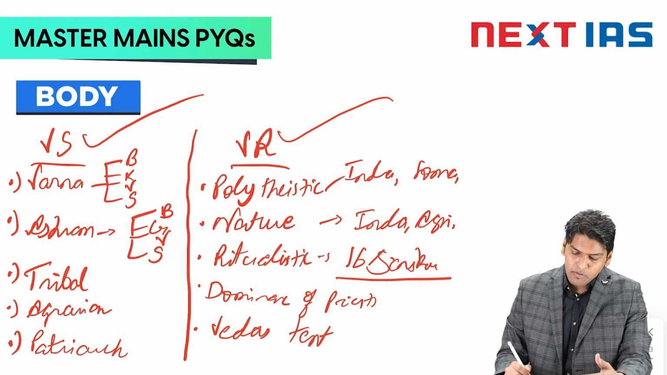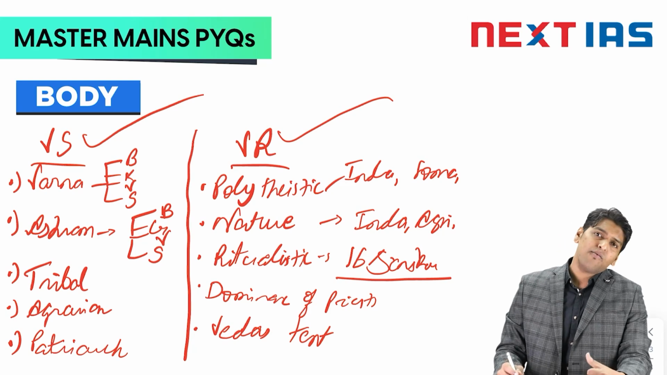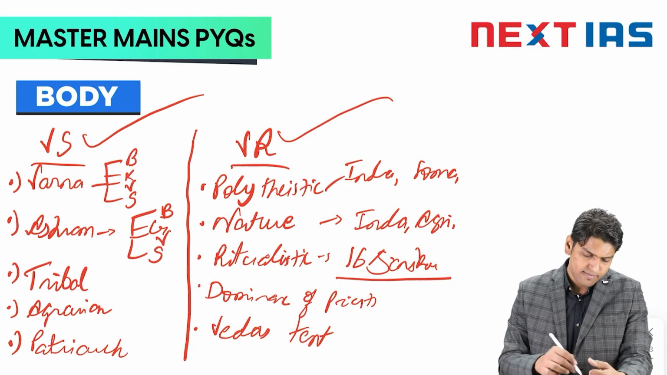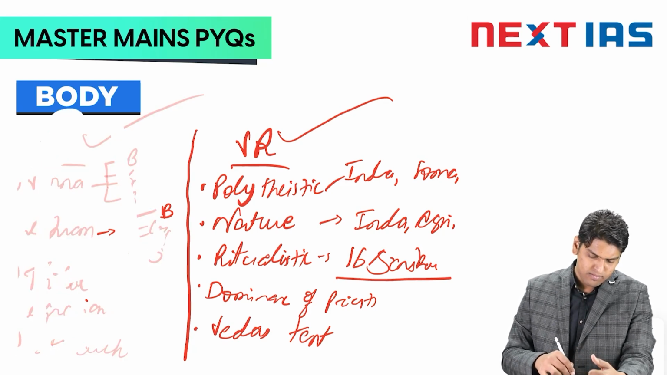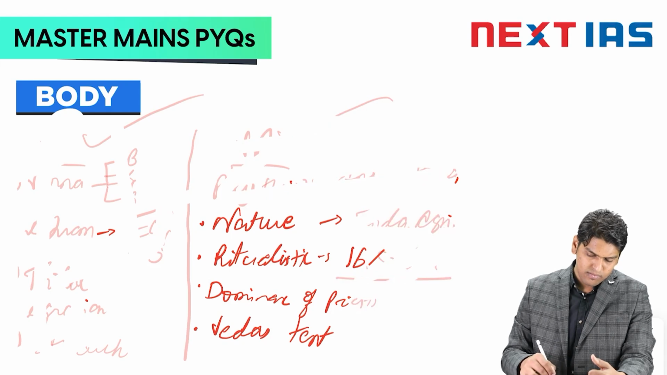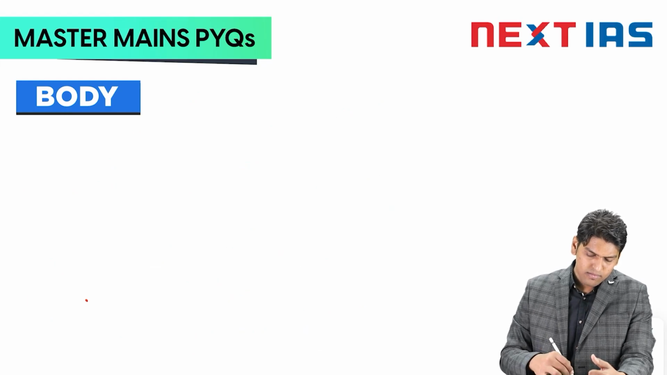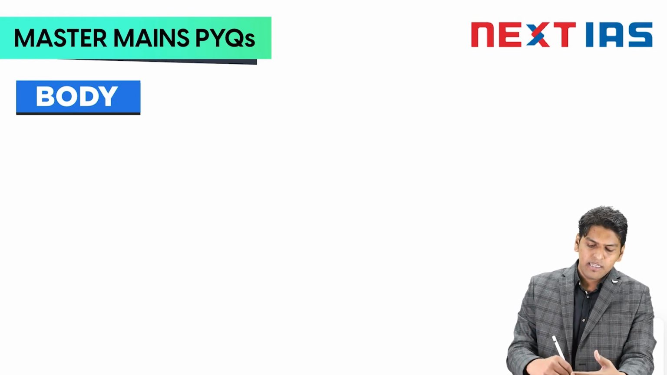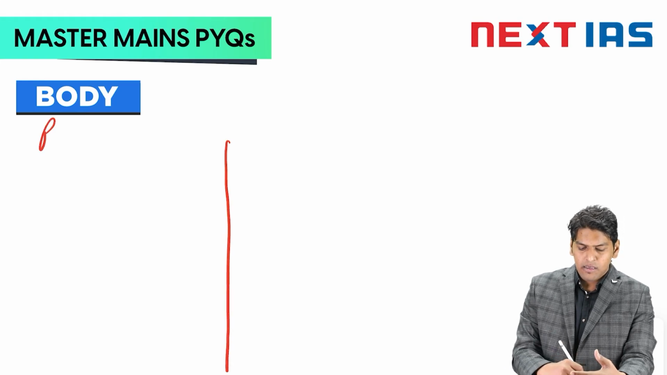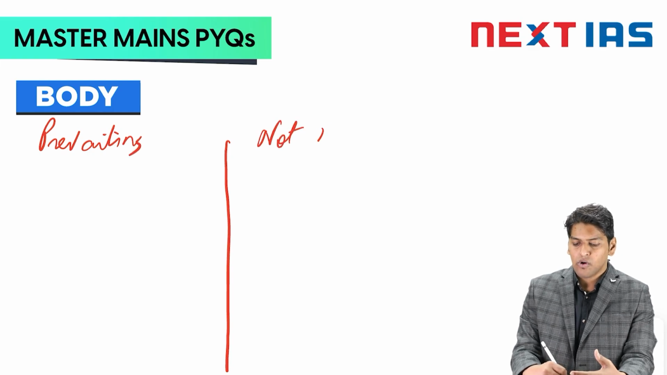In the next part of the question, we are asked which features are still prevailing and which features are not prevailing.